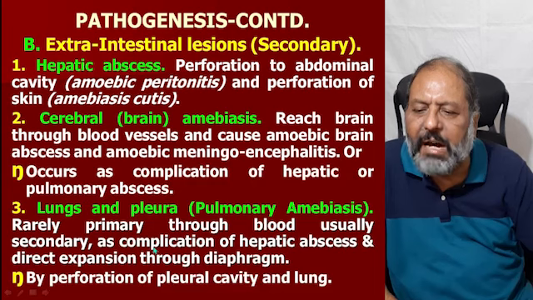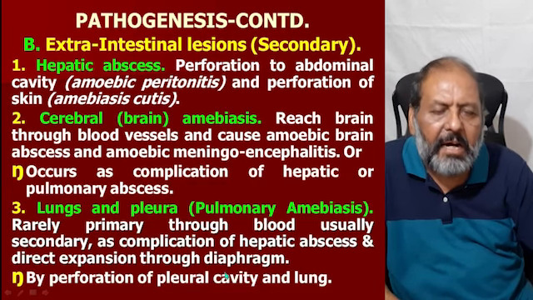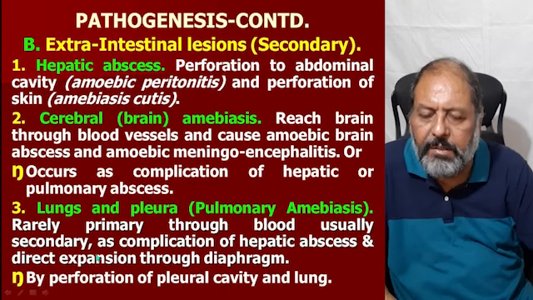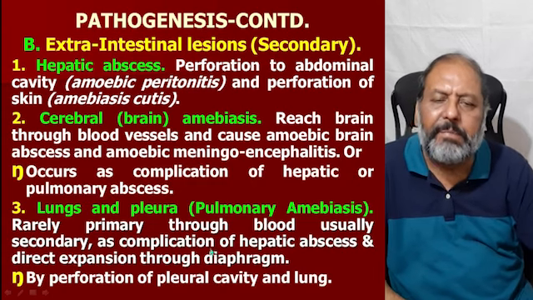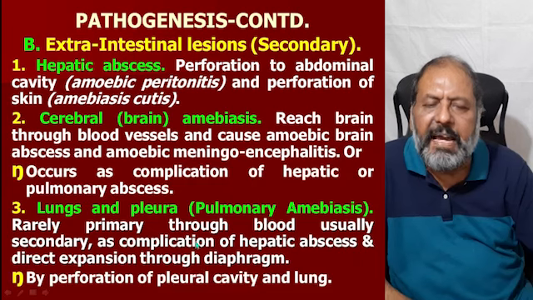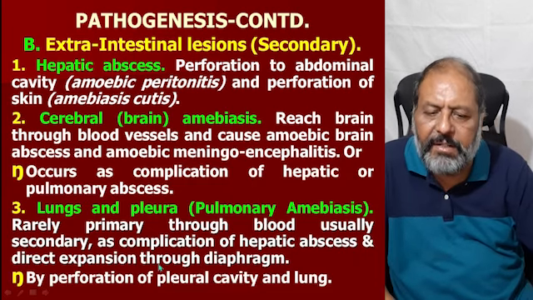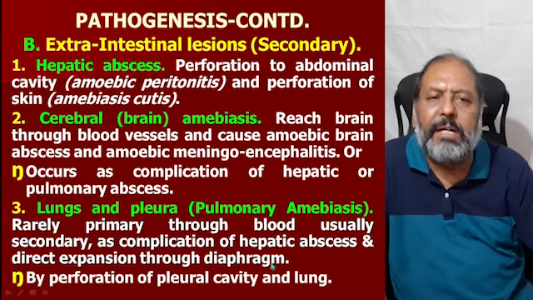Number 3 is the lung and pleural involvement, which is called pulmonary amebiasis. It is rarely primary through the blood. Usually it is secondary, as a complication of the hepatic abscess and the direct expansion through the diaphragm.